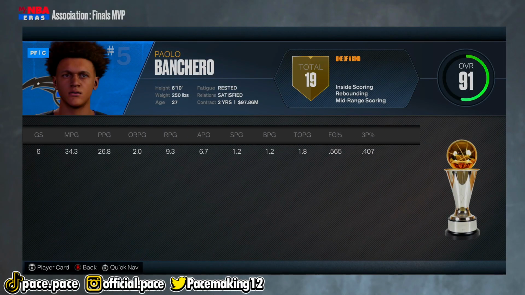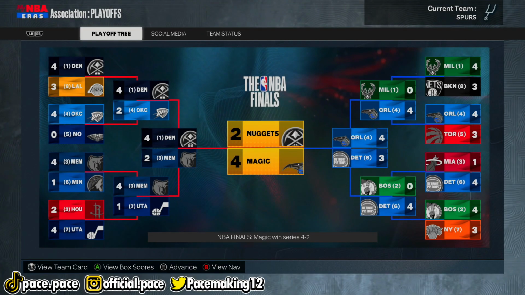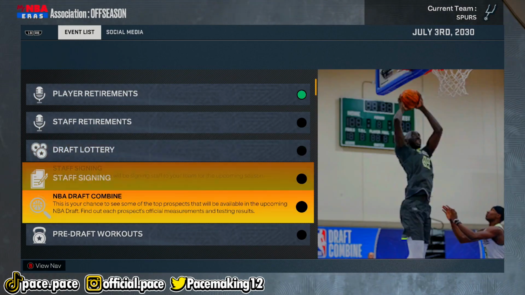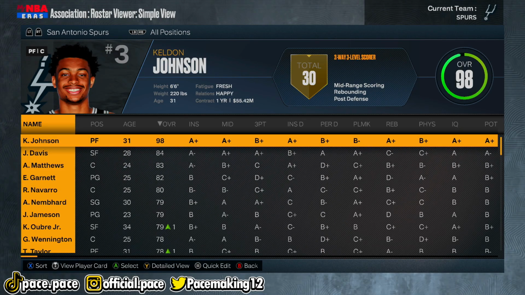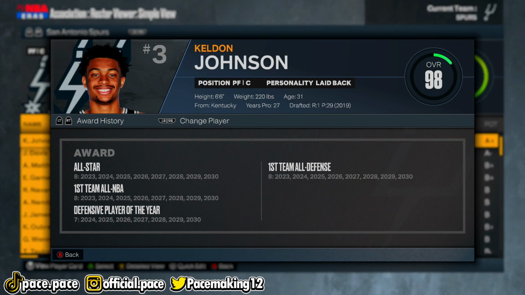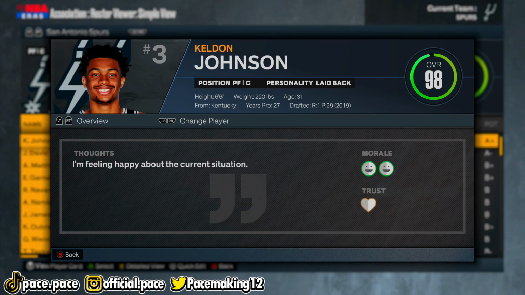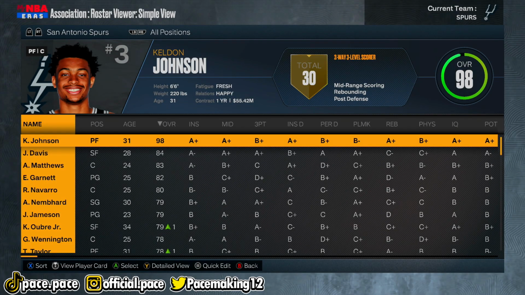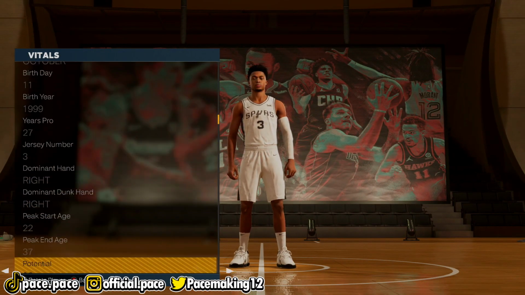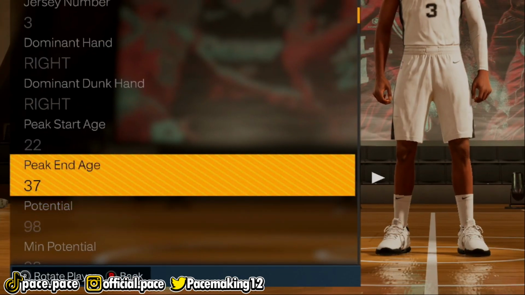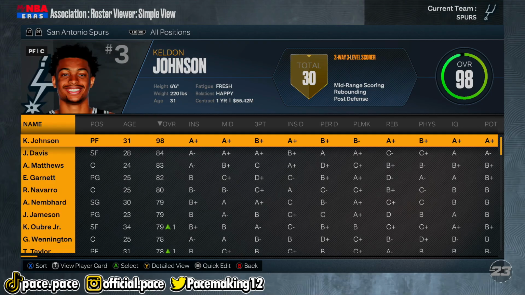And Paolo Banchero led the Orlando Magic in the finals to win the championship. I don't really know, it's not really looking too good for us as of right now. I don't know what's going on with their assistant GM. Bro has made 0 moves in the past couple of years, and Keldon Johnson is 31 years old, so he's about to fall out of his prime pretty soon. I'm about to have a look and see what his peak end age is sitting at, and it looks like, oh, 37. Oh, never mind, he's fine for like 6 years.